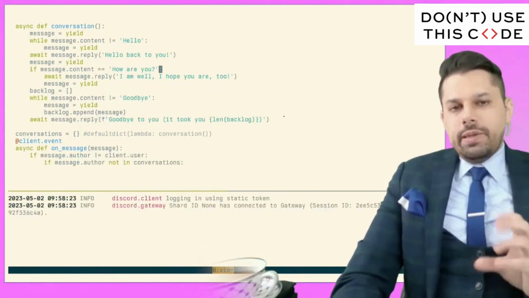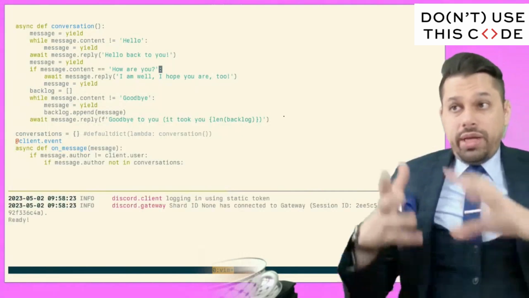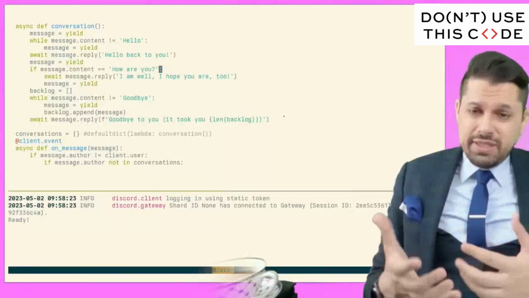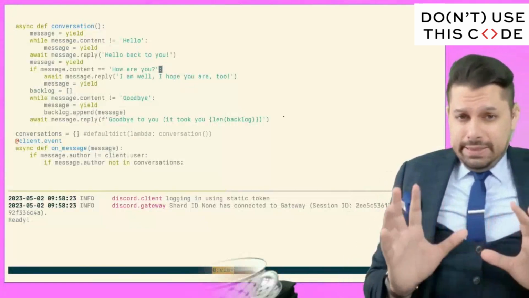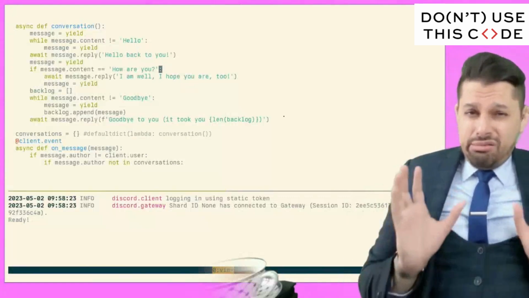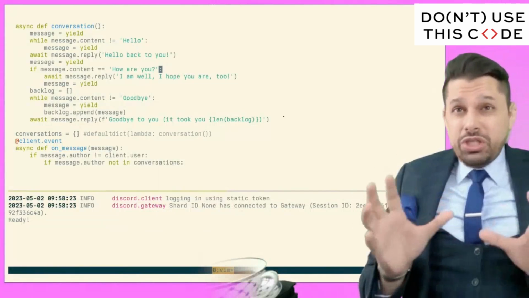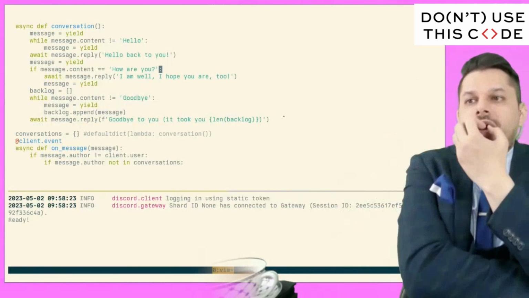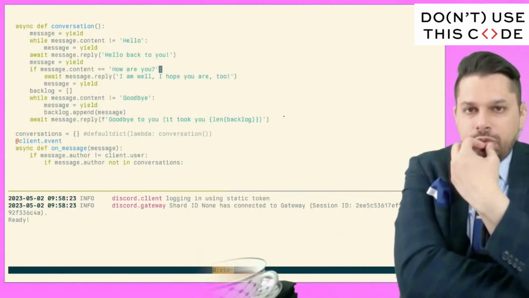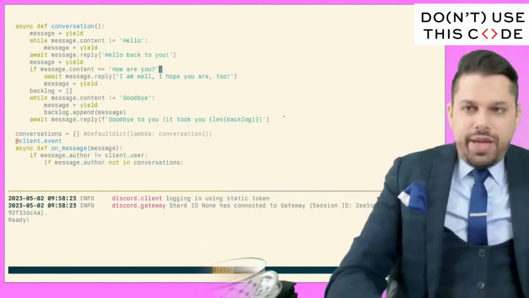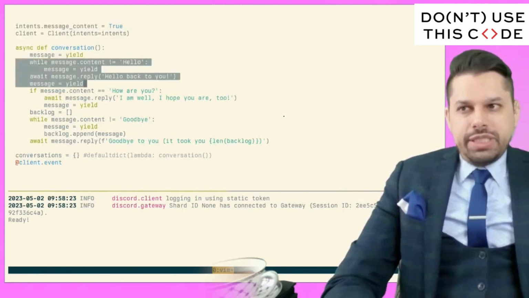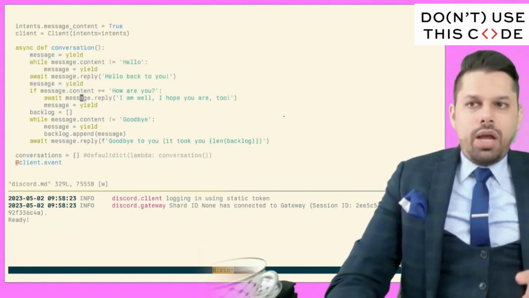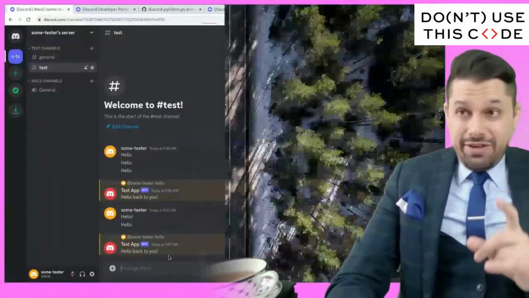You can see the generator coroutine approach, when combined with the async approach, does introduce some complexities. These two concepts, well, let's just say there's not a lot of cases in the wild where people are really using these concepts together in this particular fashion, but I actually think that the conversation tree here is quite nicely written, especially from the perspective that we can track any arbitrary state from any part of the conversation to any other part of the conversation. This is way better than modeling these with individual entities. So let's see if this works.